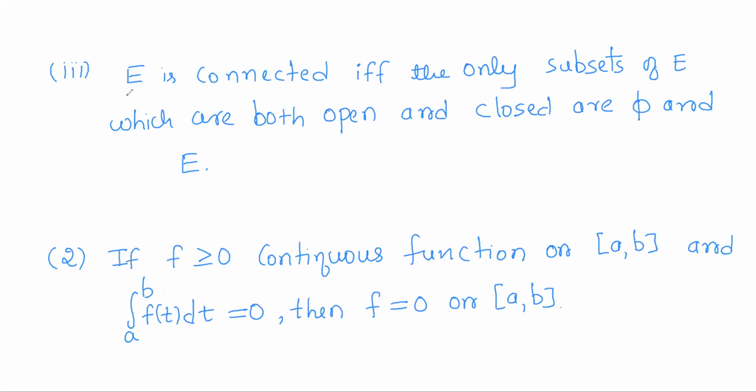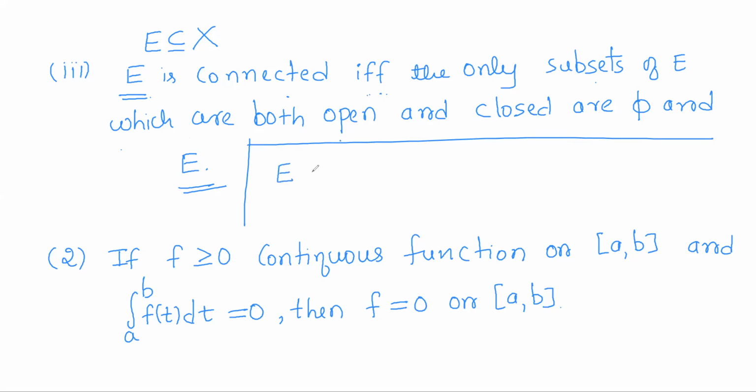So next, once again, E is any subset of a topological space X. E is connected if and only if the only subsets of E which are both open and closed are the empty set and E. So this statement contains two parts. If I say E is connected, it implies that the only subsets of E which are both open and closed are the empty set and E.